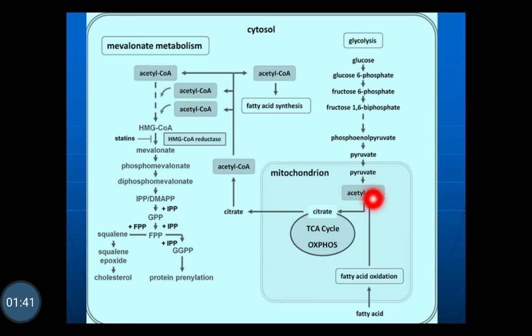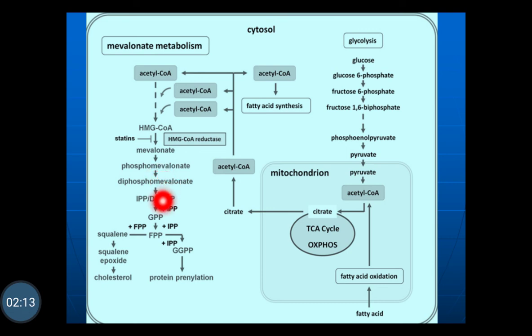The pyruvate forms acetyl coenzyme A and it will enter into the TCA cycle, and from the citrate and the acetyl coenzyme A which are obtained, it will enter into the mevalonate pathway. In this case the hydroxymethylglutaryl coenzyme A formation takes place. From that, the formation of the mevalonate, then